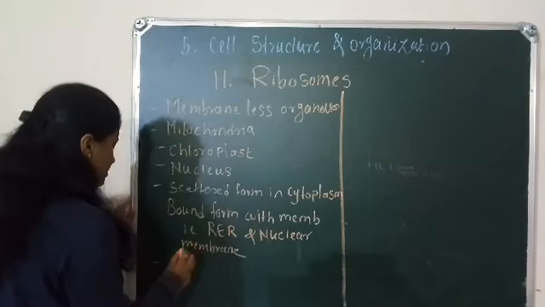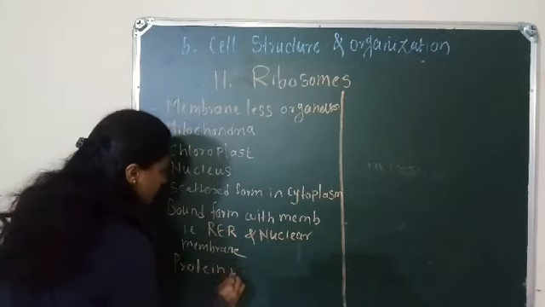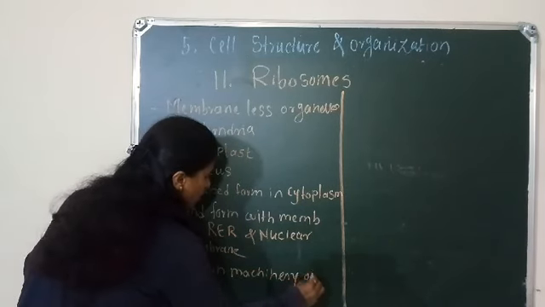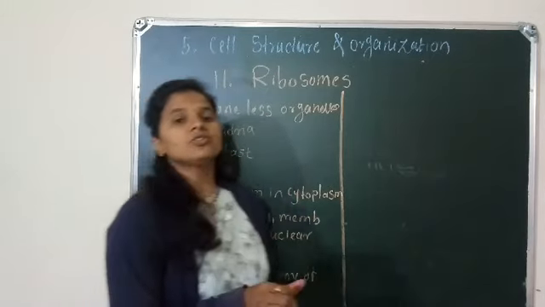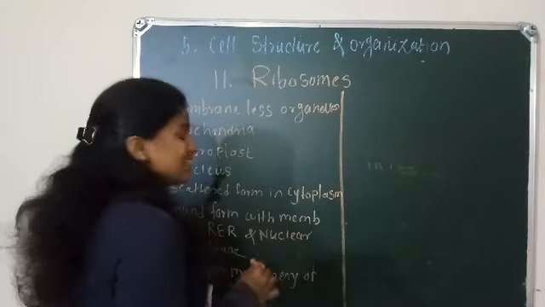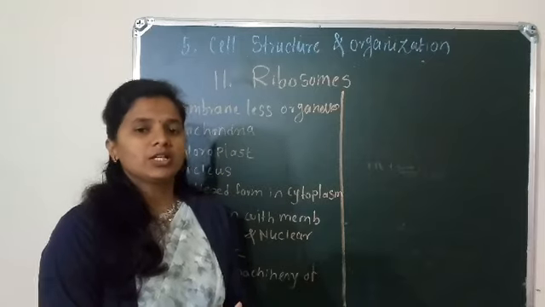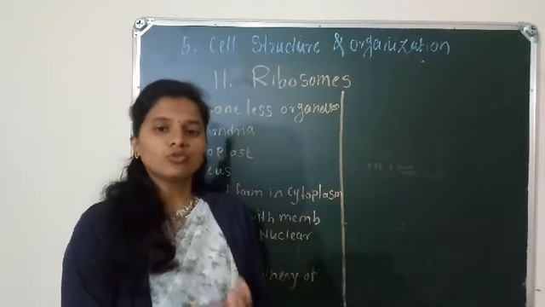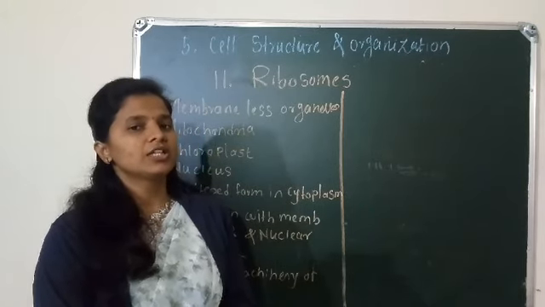Ribosome is also known as the protein machinery of the cell. It forms the genetic code in the protein synthesis process, and there are two types of subunit of the ribosome. Ribosome is made up of two subunits. First is a small unit and second is a large unit.